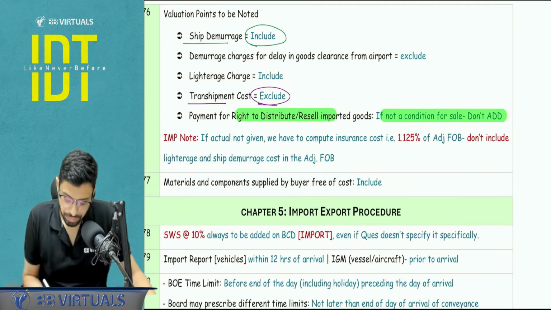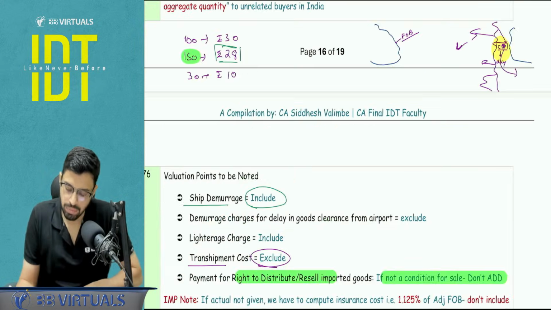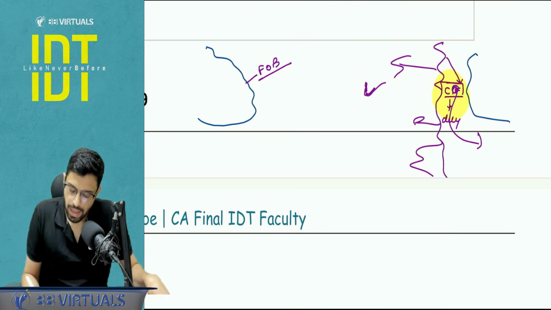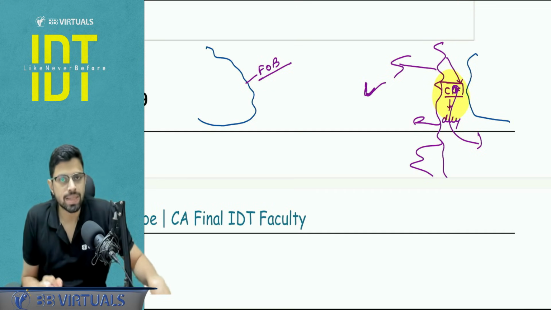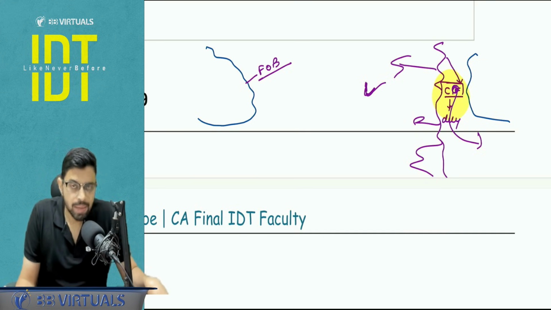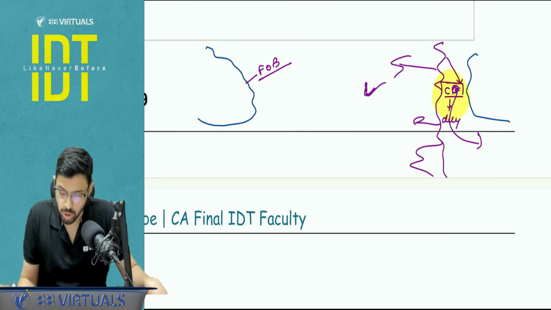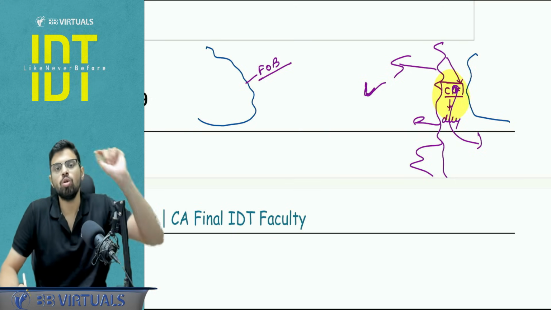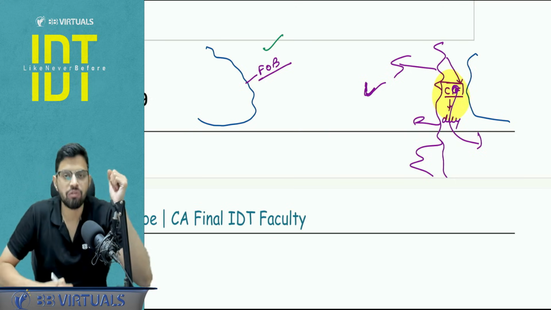Important note. This is something very, very important. Suppose the insurance charges are not given. So we know we have to take 1.125% of the FOB, and sometimes the question will contain the demurrage charge, let's say the lighterage charge also. Lighterage charge has to be included, but sometimes the mistake you commit is to add the lighterage charge above FOB.